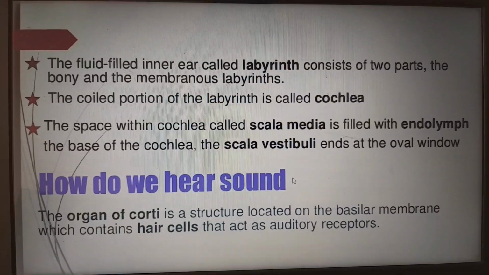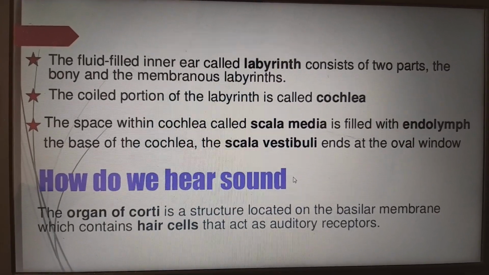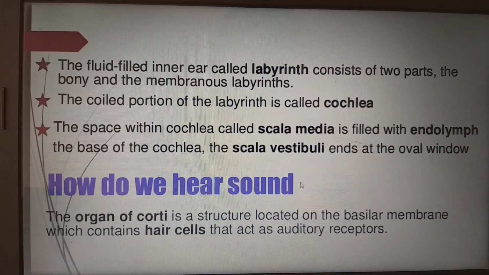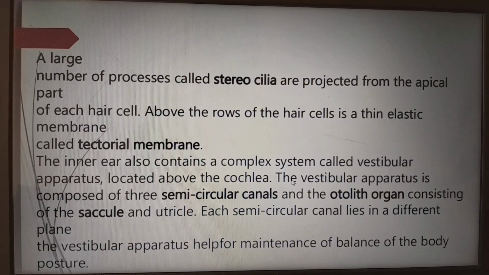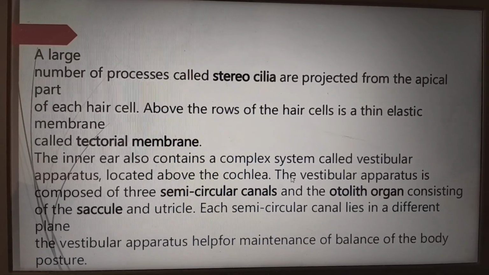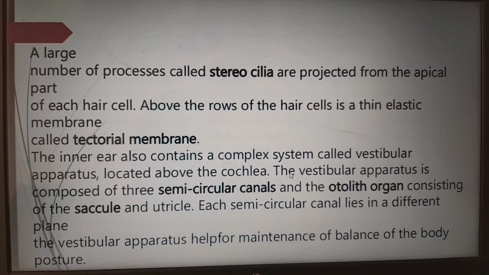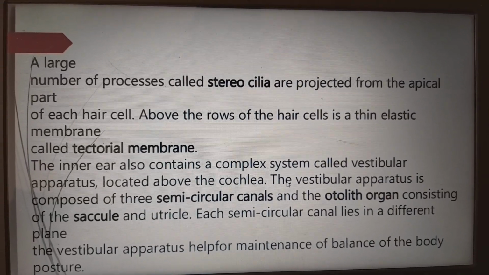How do we hear the sound? The organ of Corti is a structure located on the basilar membrane which contains the hair cells that act as auditory receptors. A large number of processes, which we call stereocilia, project from the apical part of each hair cell. Above the rows of hair cells is a thin elastic membrane which we call the tectorial membrane.